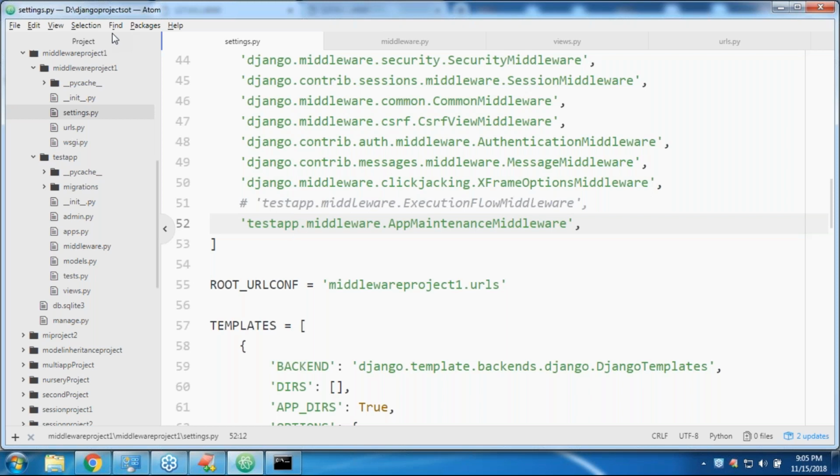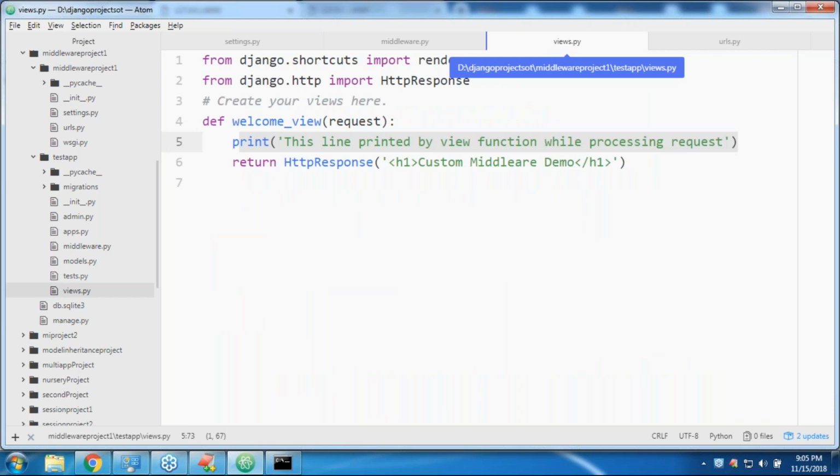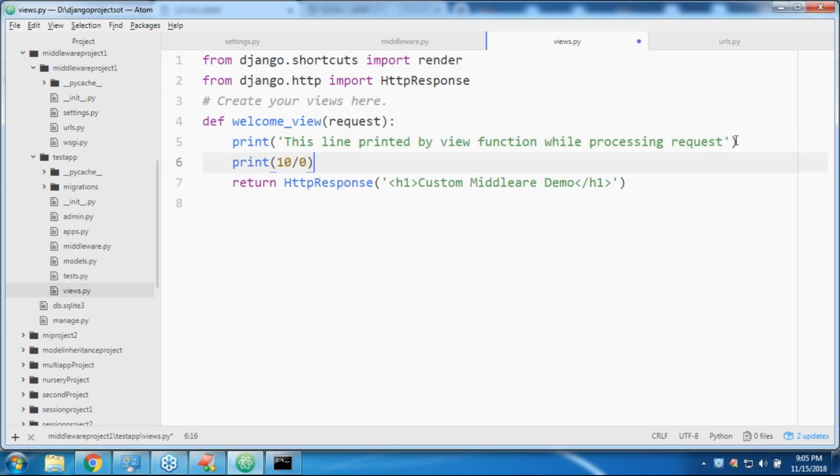My requirement is, if the view function raises any error, observe that. Inside the view function, I'm taking print of 10 by 0. Now, no middleware, I didn't configure any middleware.